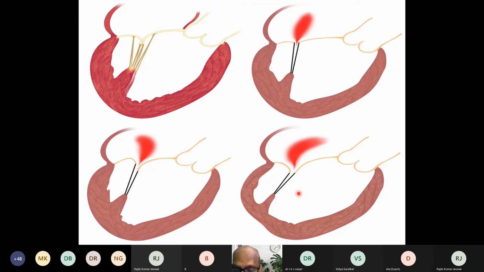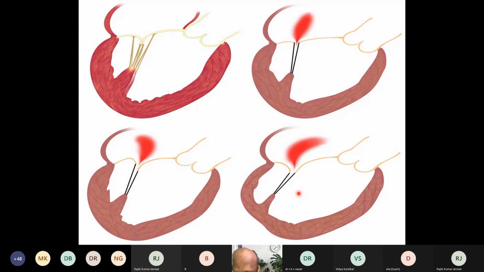By knowing the radius of the isovelocity shell or hemisphere, which is called the proximal isovelocity surface area, and the area which we calculate, we can obtain the regurgitant orifice area. By applying color, we can also do color mapping, and we can also determine the vena contracta.